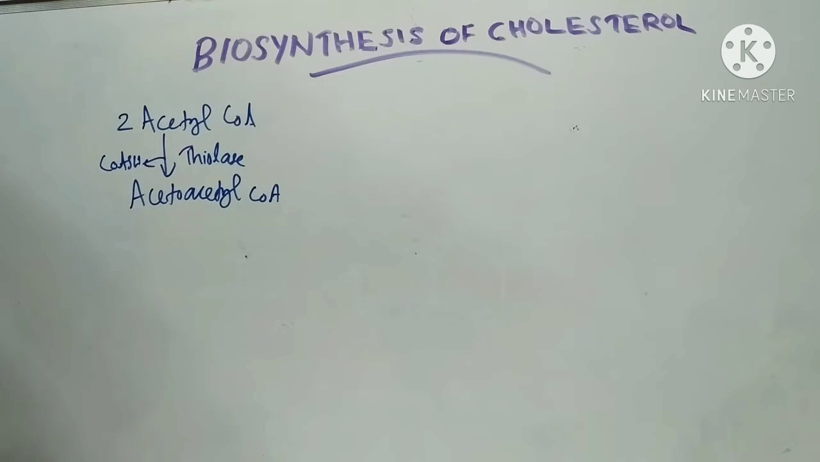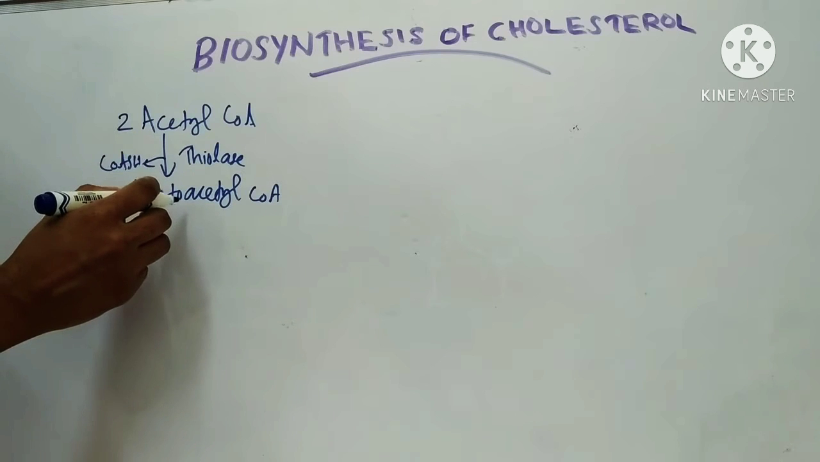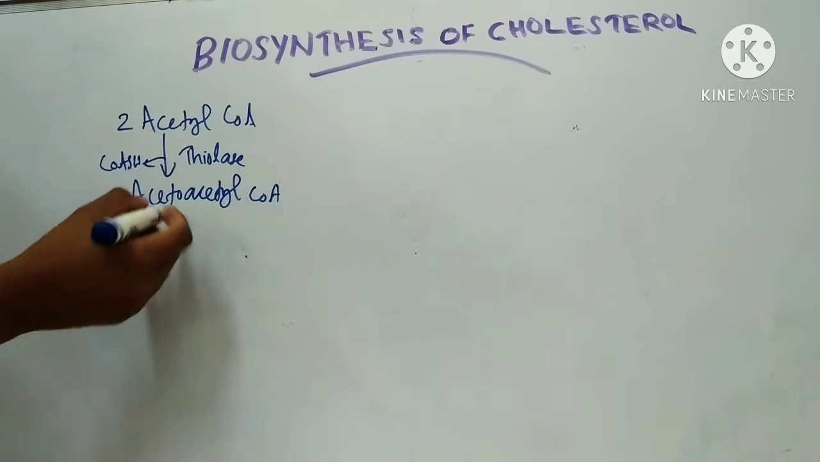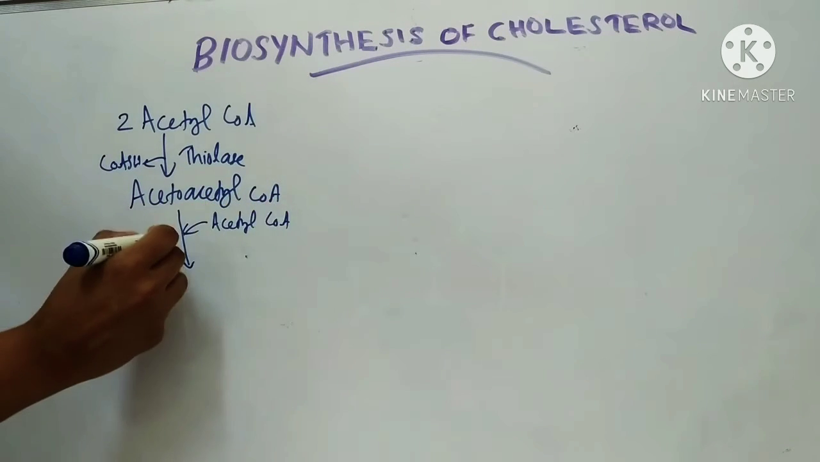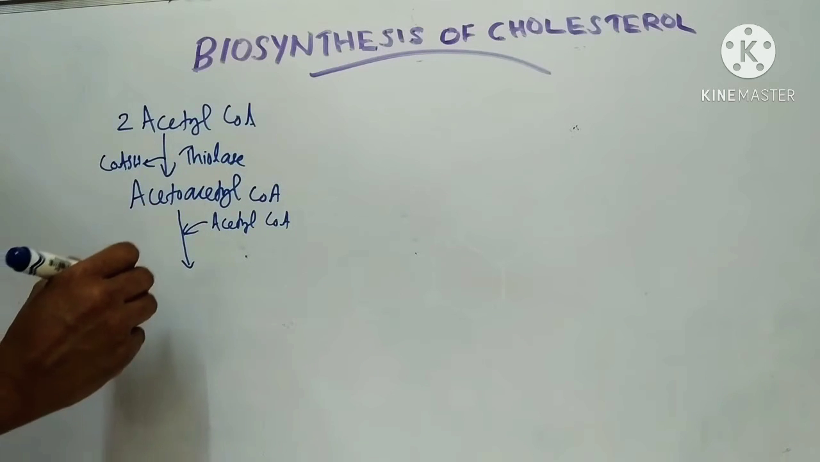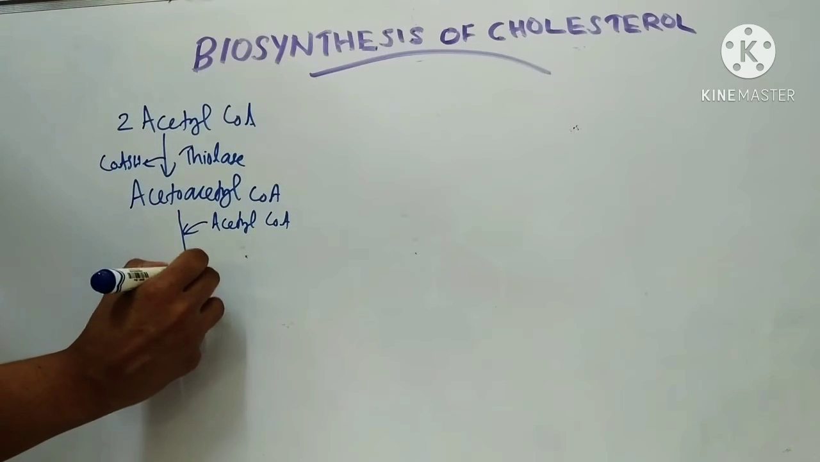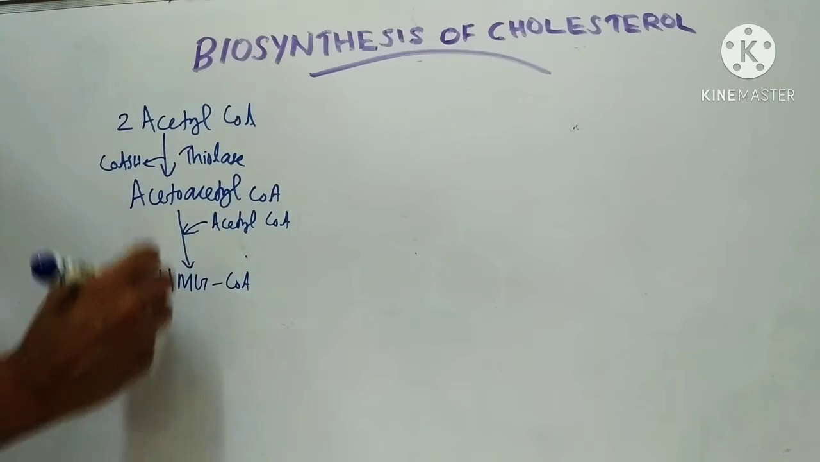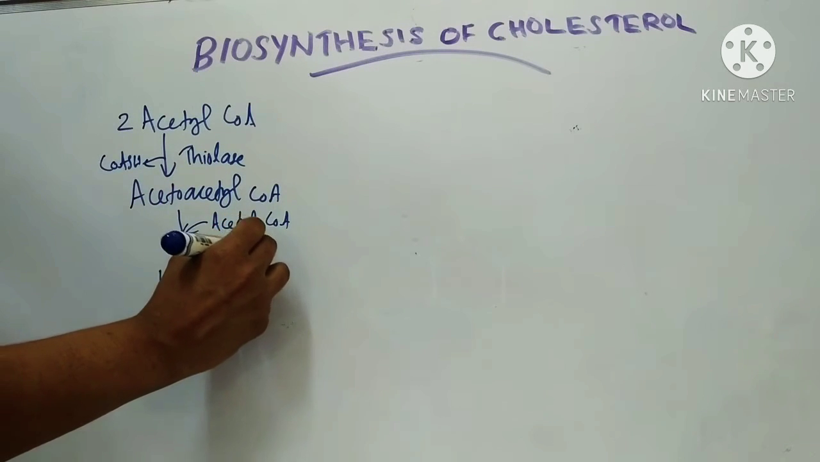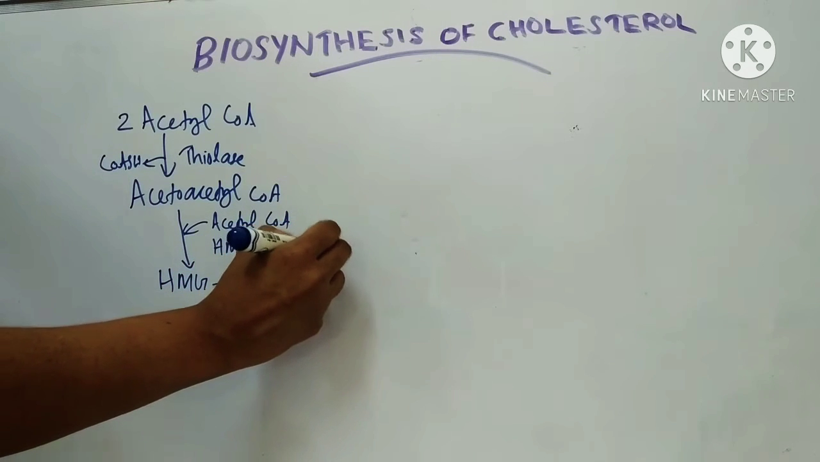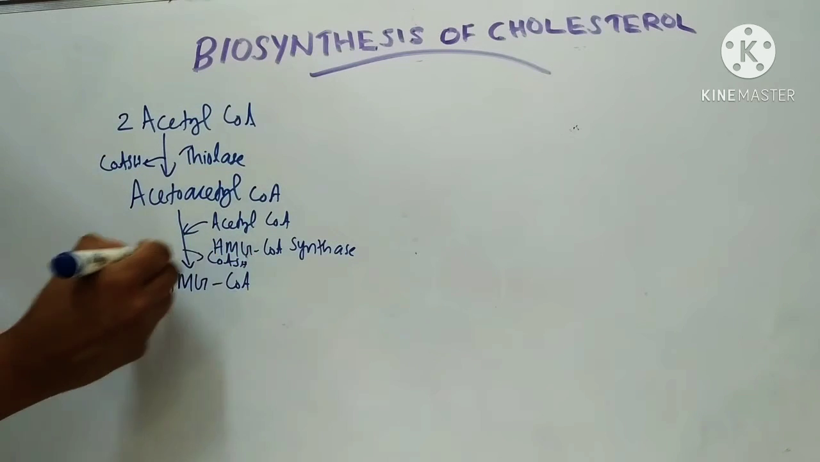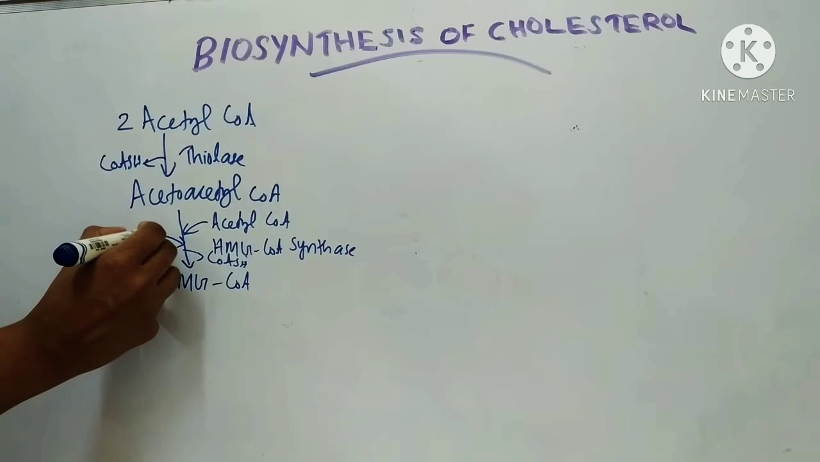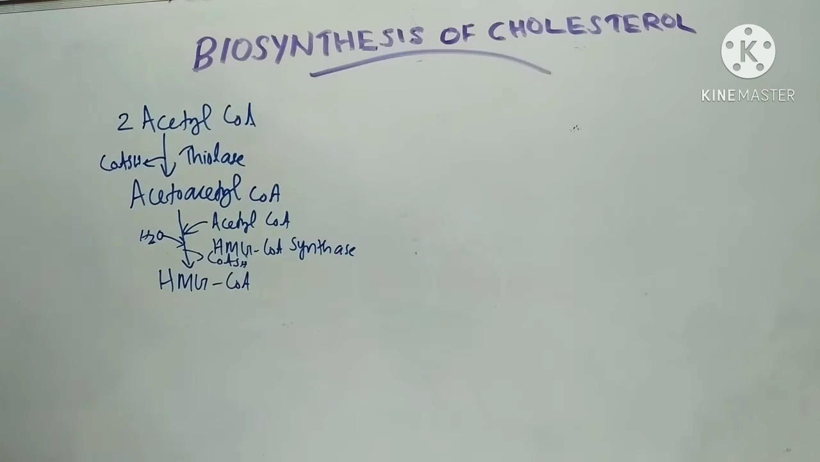The enzyme is thiolase. Then in the next step, this acetoacetyl-CoA is converted to HMG-CoA by condensing with one molecule of acetyl-CoA. Here the enzyme is HMG-CoA synthase. Here also CoA-SH is released and water is added. So HMG-CoA is formed.